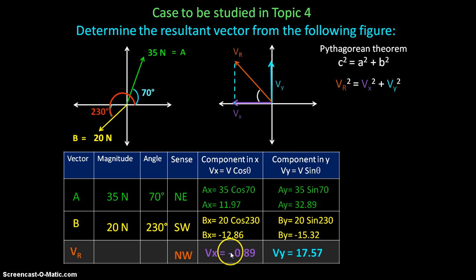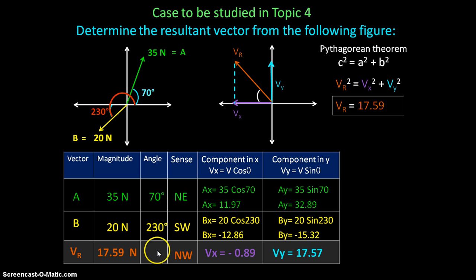So if you substitute these two values, Vx and Vy, in the formula, raise them to the second power, and then take the square root, I mean, if you leave alone the resultant vector, you will get this value, 17.59. So this is the magnitude of the resultant vector. I will write this number in the magnitude column, Newton, because we were talking about Newton, okay?